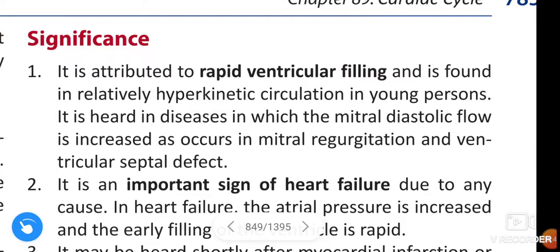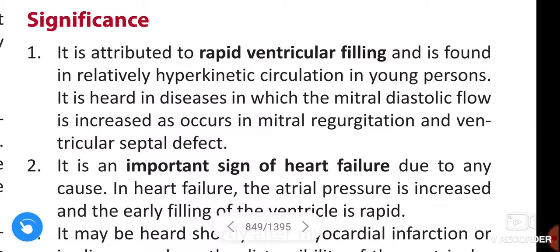Next is the significance of the third heart sound. It is attributed to rapid ventricular filling and is found in relatively hyperkinetic circulation in young persons. It is heard in diseases in which the mitral diastolic flow is increased, as occurs in mitral regurgitation and ventricular septal defect.